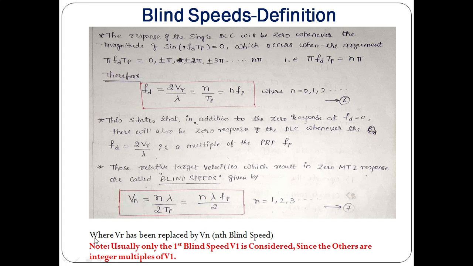Kindly note, usually the first blind speed V1 is normally considered since the others are integer multiples of V1. That means V2 equals 2 times V1, V3 equals 3 times V1, and so on. If you know the lowest blind speed V1, you can calculate the other blind speeds by multiplying with the integer value.